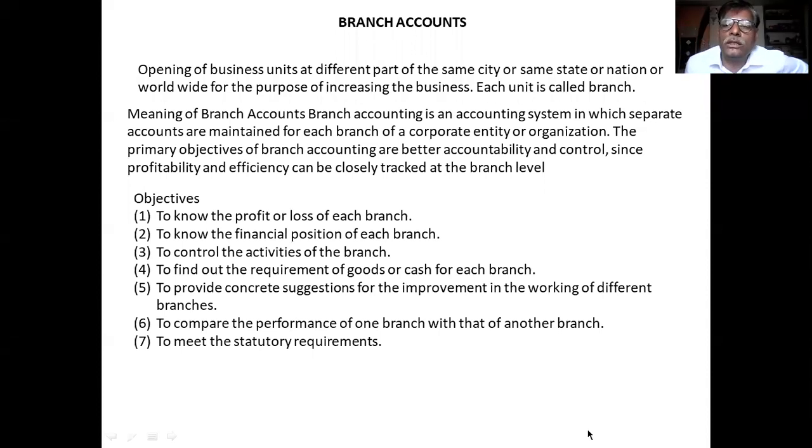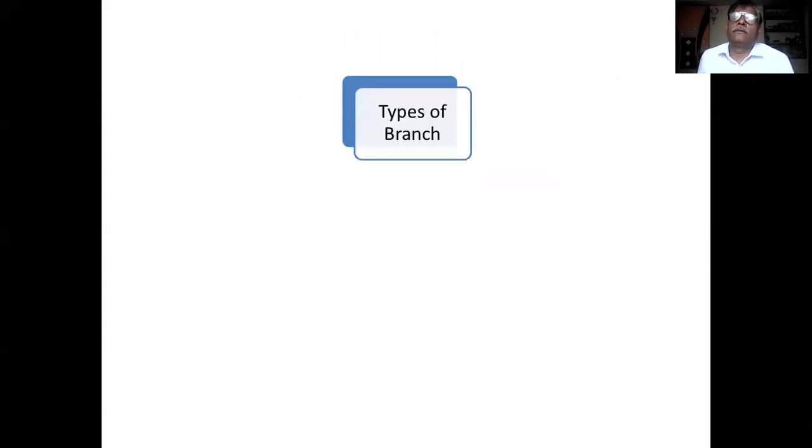These are the objectives of branch accounts. Out of this you remember five. Okay, and next is types of branches. What are the types of branches? The branches are classified into two categories mainly.